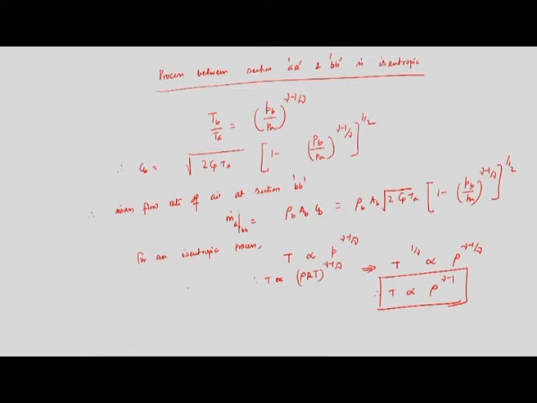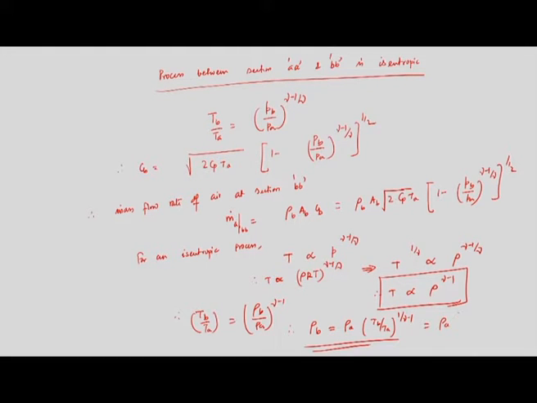Therefore, I can write that Tb by Ta is equal to rho b by rho a to the power gamma minus 1, or therefore, rho b is equal to rho a into Tb by Ta to the power 1 by gamma minus 1. This is very important because if I look at the expression of mass flow rate of air at section B, the unknown is rho b, because we know the area, we can calculate. So, the unknown is rho b. So, I have now expressed rho b in terms of rho a and Tb by Ta.